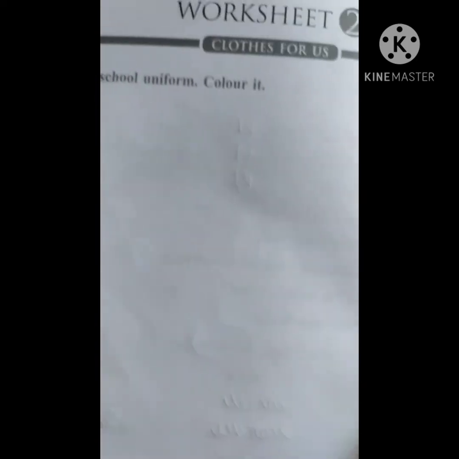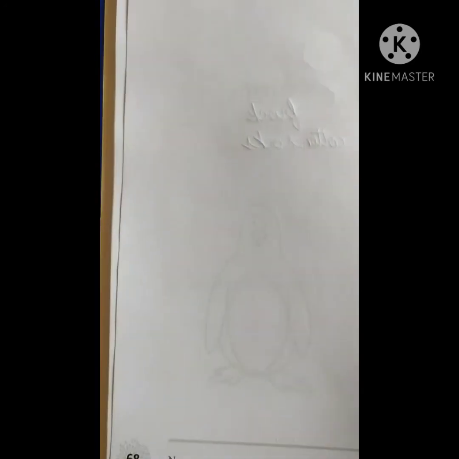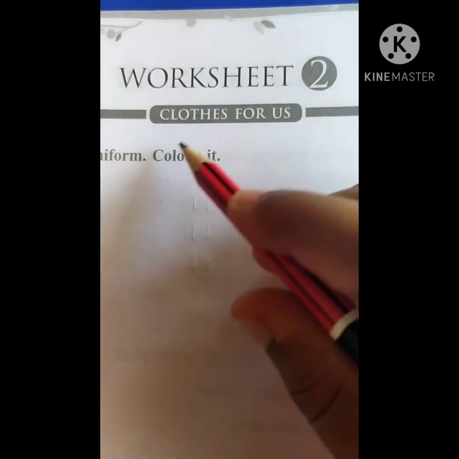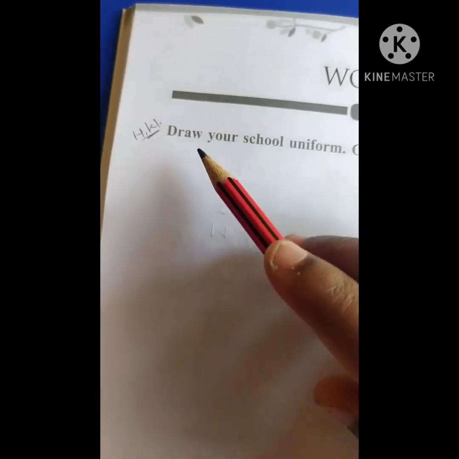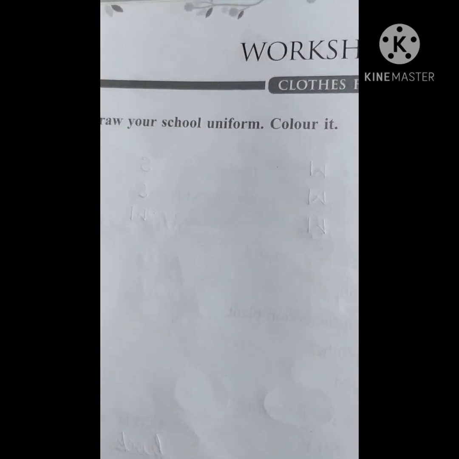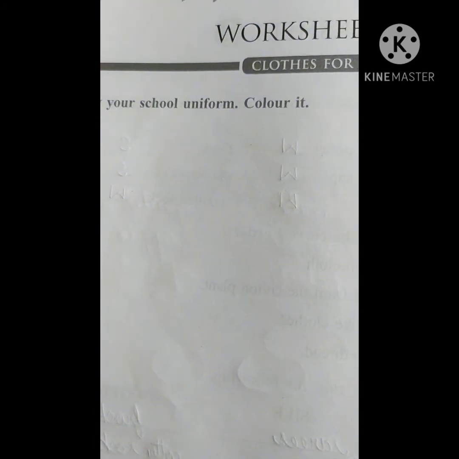You will get to know that on page number 68, children, this is worksheet 2, clothes for us. Draw your school uniform and color it. See how our school uniform was last year, the previous year. Please, you have to draw.